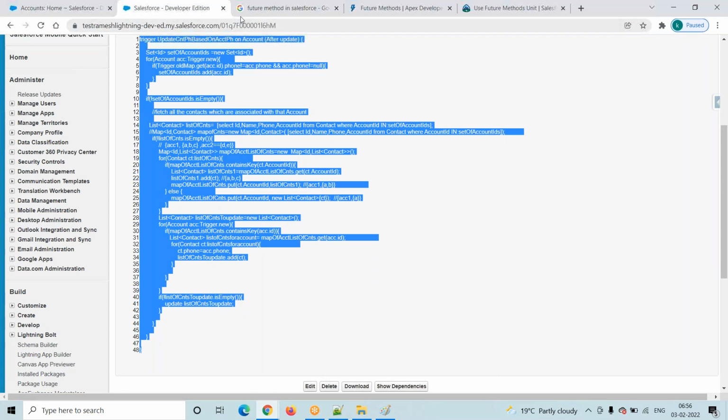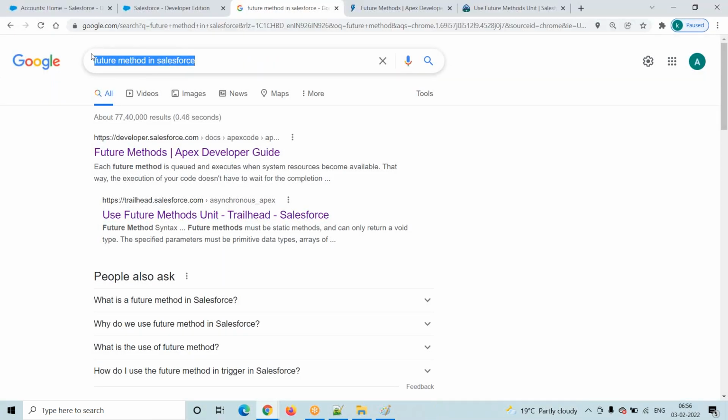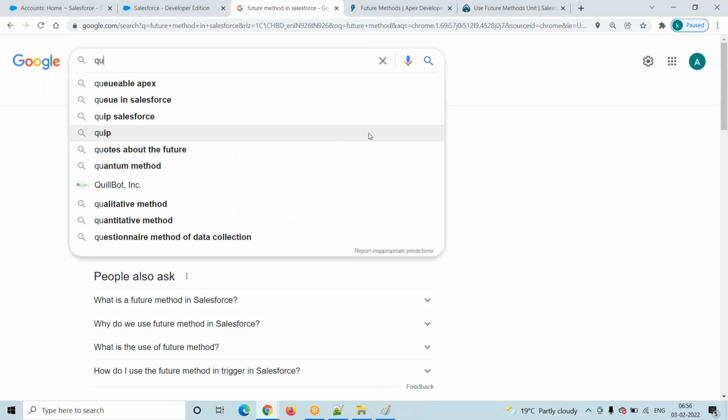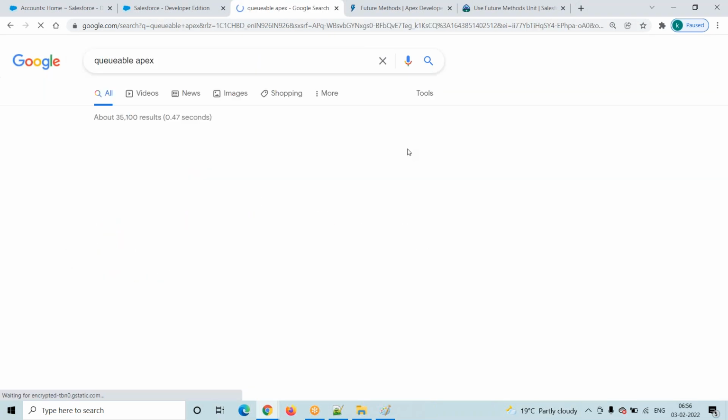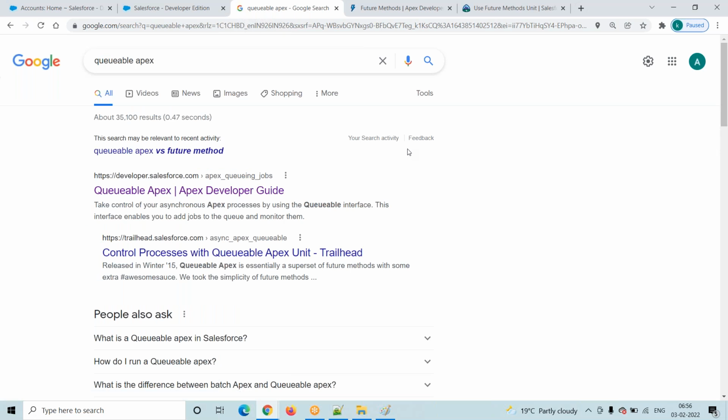Now, going to the Queueable interface. What is the problem with the future method? Suppose one future method is completed, and then immediately I want to call another future method. It's not possible. Why? Because a future method runs in asynchronous mode. When it will finish, we are not guaranteed, and how much time it will take, we are not guaranteed.